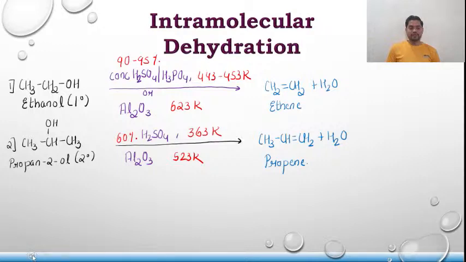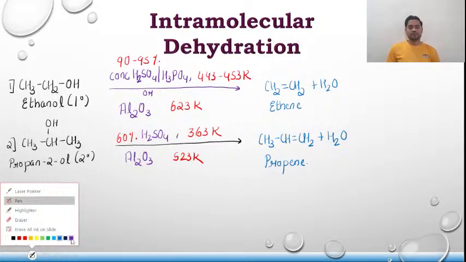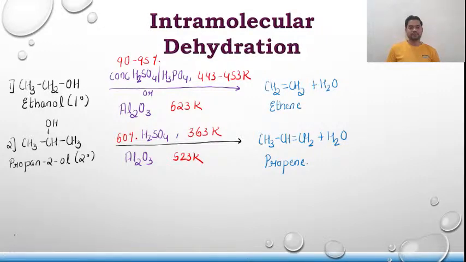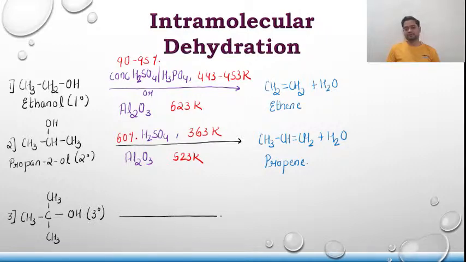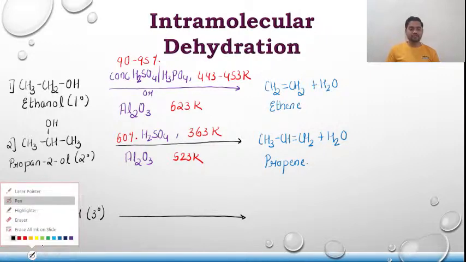Talking about the last one, third, (CH3)3COH, which is a 3 degree alcohol, that is 2-methylpropan-2-ol.